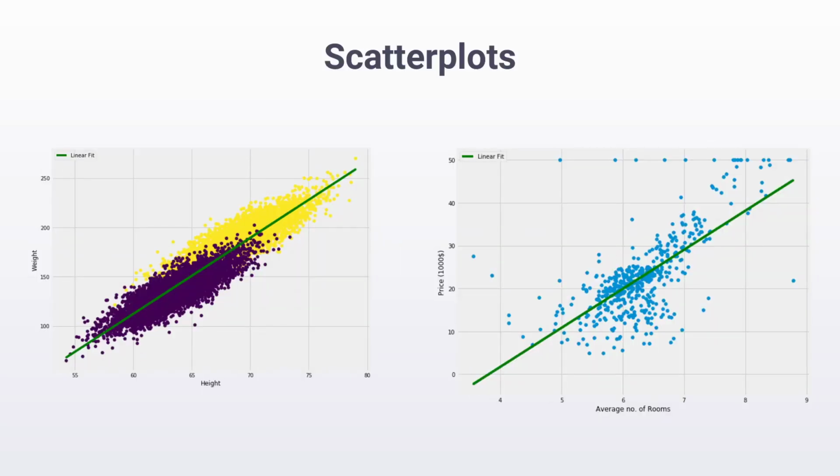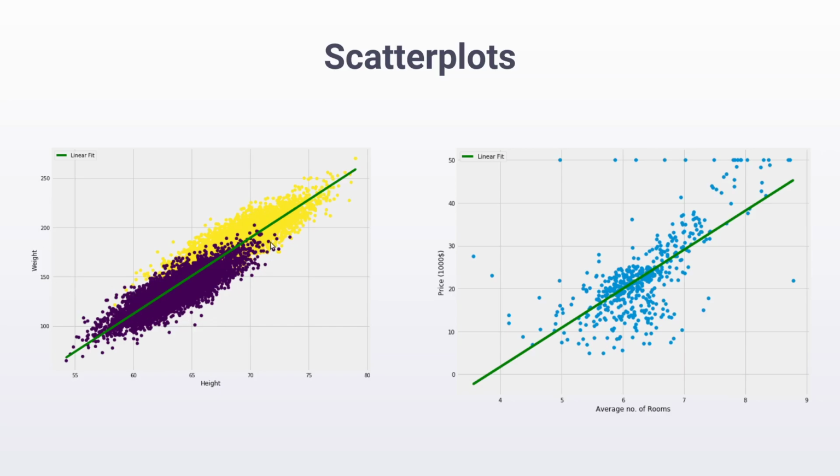When it comes to the first case of bivariate analysis, where both variables are continuous, one of the most powerful graphical tools we have is a scatter plot. We simply plot one variable on the x-axis and one on the y-axis, and each data point, that is each row of your table, is represented by a dot on the xy plane. This particular chart is essentially a scatter plot of the heights and weights of about 1,000 individuals. Every point represents an individual, and they have a certain height in inches and a certain weight in pounds.